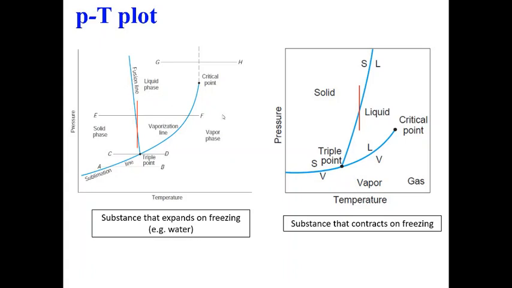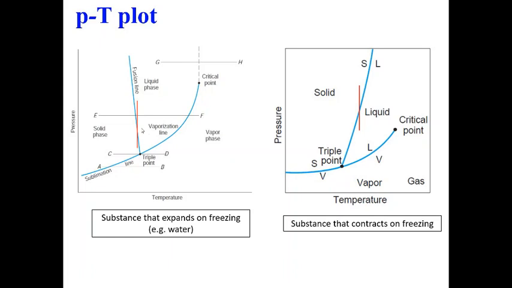This goes backward, whereas this curve has a positive slope. So what difference will it make? For example, if you maintain the temperature and increase the pressure, you can have a solid phase getting converted to liquid phase.